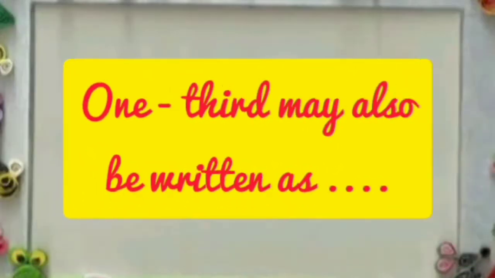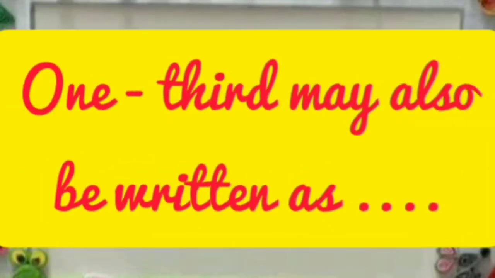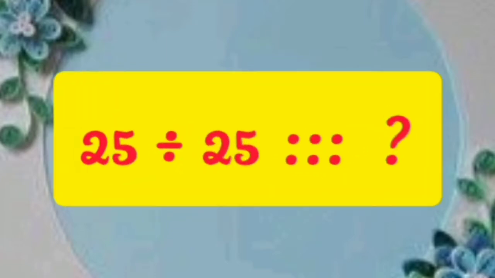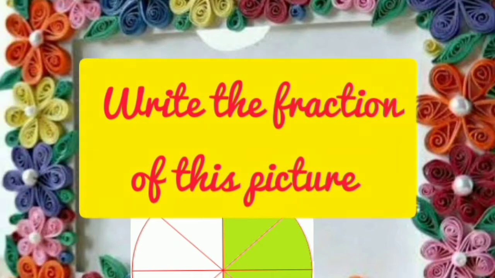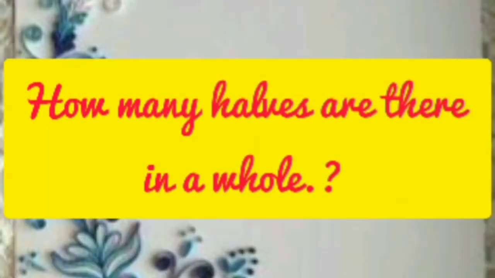You should write the fraction number of 1/3 only. The third sum: 25 divided by 25. The fourth sum: write the fraction of this picture. And the fifth sum: how many halves are there in a whole?